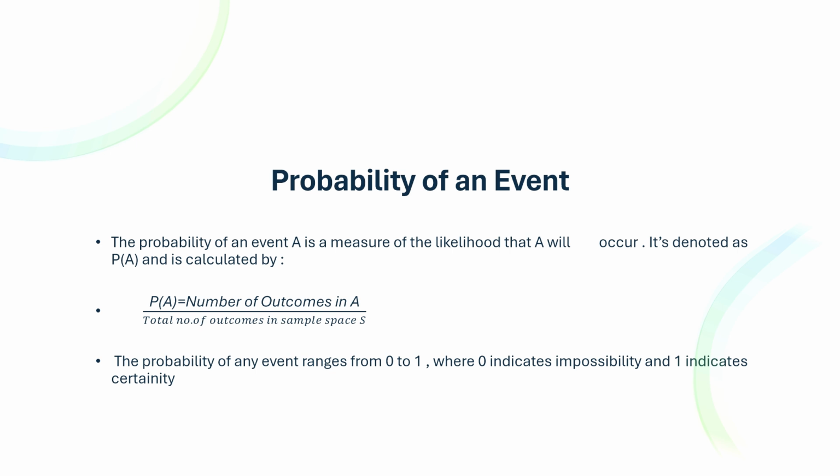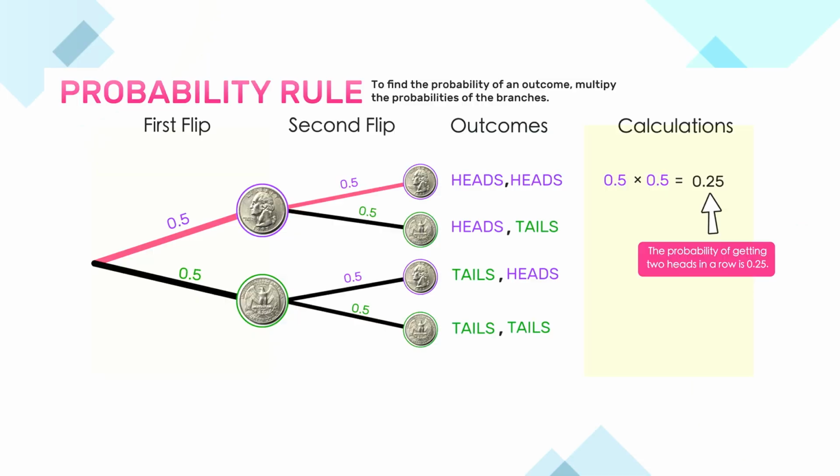The probability of an event is the measure of how likely it is to occur. It is calculated using the formula: probability of A equals the number of outcomes in A divided by the total number of outcomes in the sample space S. So this is a chart describing the probability rule, which states that for independent events, their probabilities are combined directly, since one event does not influence the other. For dependent events, the probability of the second event is adjusted based on the outcome of the first event.